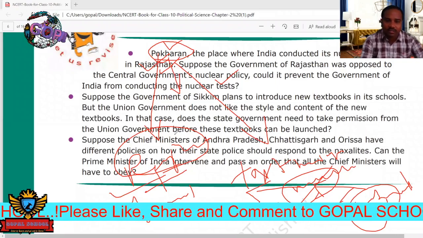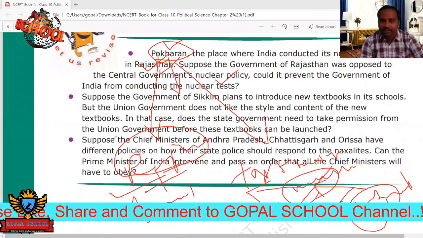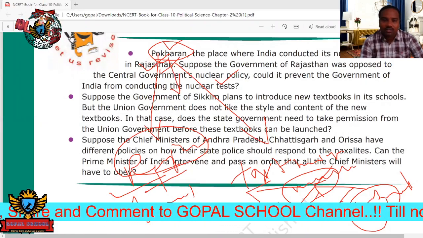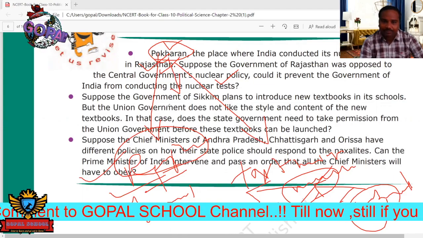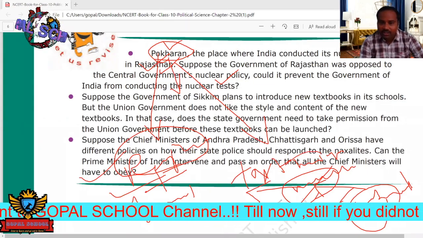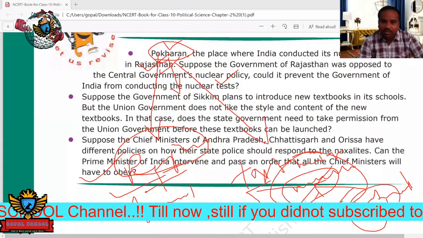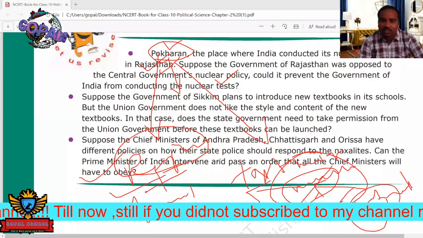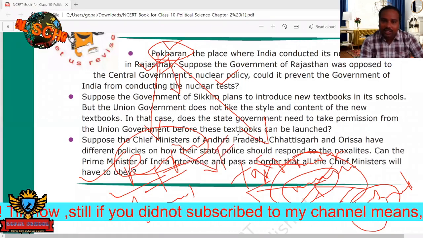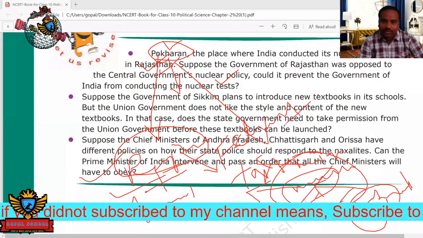So whose decision is given importance? Whose decision has to be taken? In such situations, the federation is going to fail, because the central government must take the decision. If the central government takes the decision, what does it mean? They are avoiding the power of Rajasthan, that is, avoiding the federal character of our constitution.